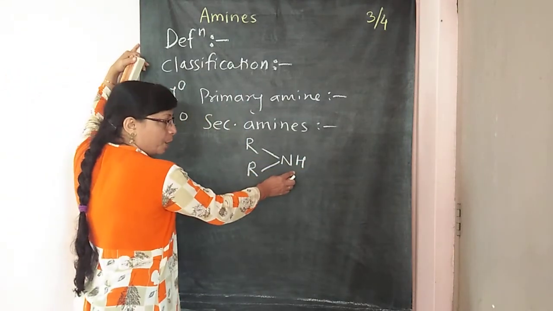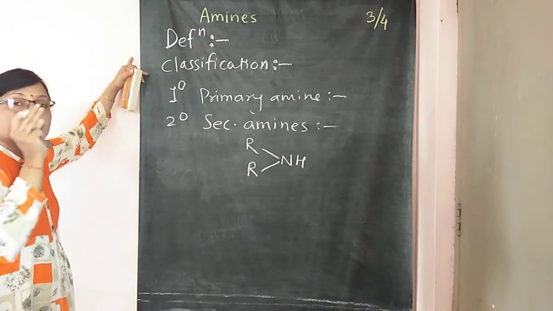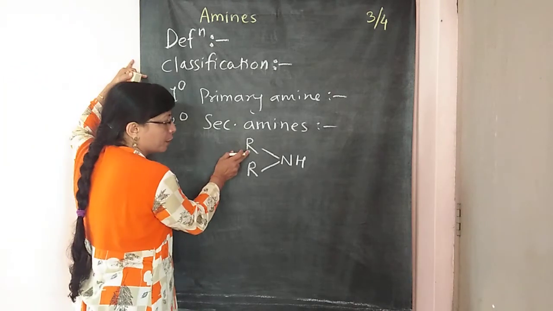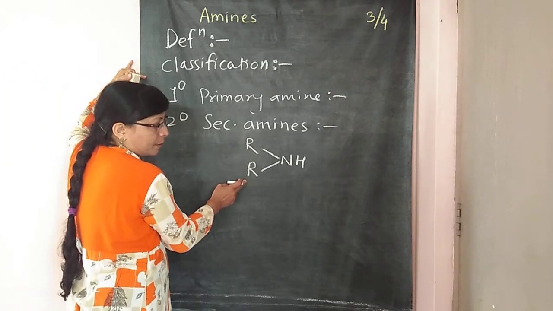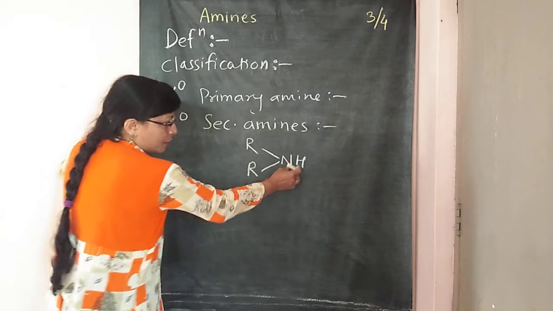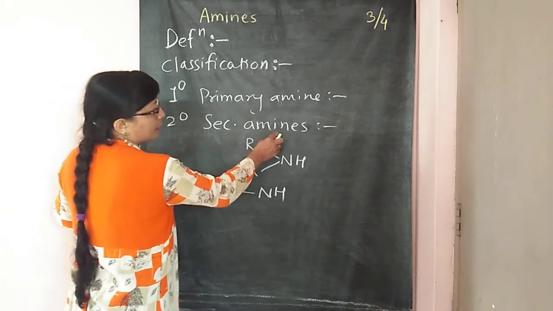Ammonia has the formula NH3. From this NH3, 2 hydrogen atoms are replaced by 2 R groups, and the group which remains is NH. So this NH is the functional group of secondary amines.